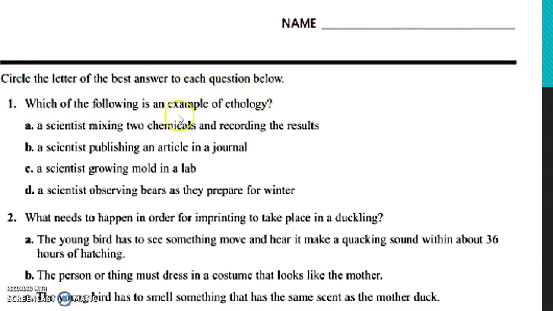Which of the following is an example of ethology? What is ethology? It is the science of animals' behavior, right? So, option A.